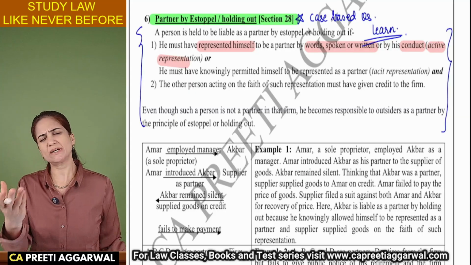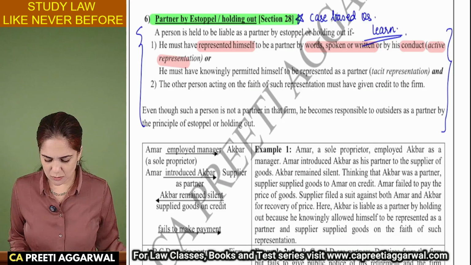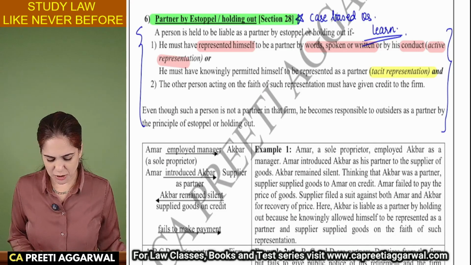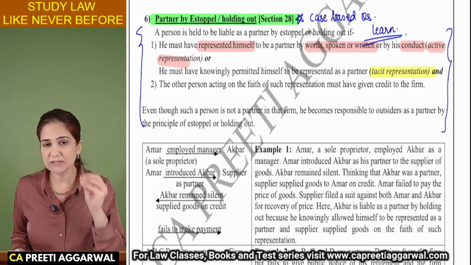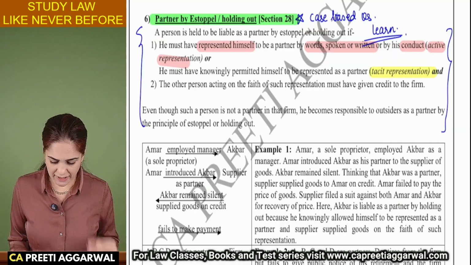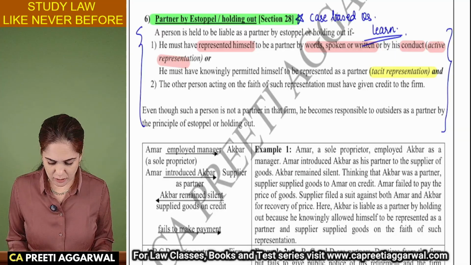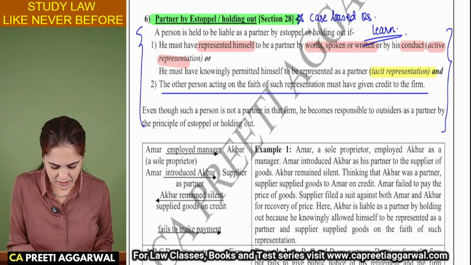He keeps quiet when the other person introduces him as a partner. If he is keeping quiet, then that is known as tacit representation. Law says it may be active, it may be tacit representation, but if the other person has relied on that and given credit to the firm, relying on the faith of this representation, you have given credit. See, the word here is or.